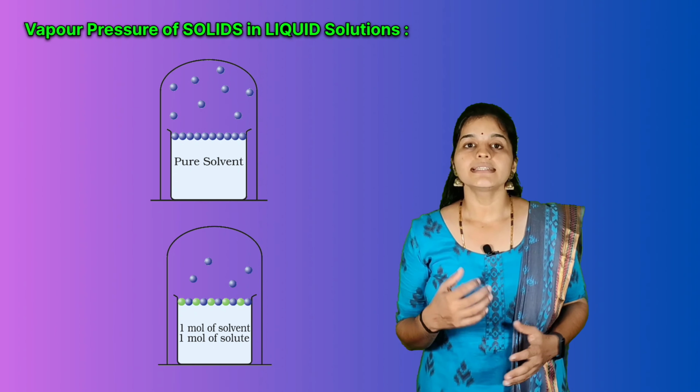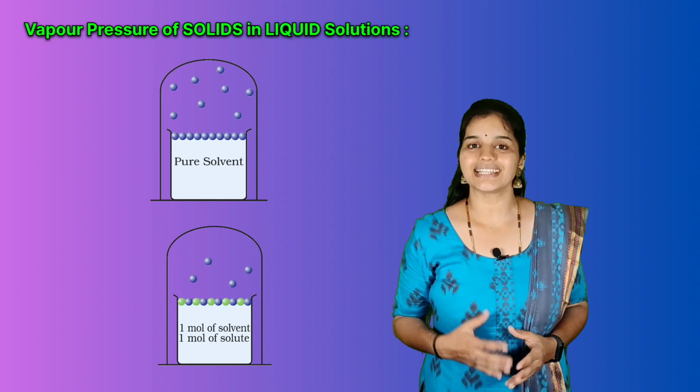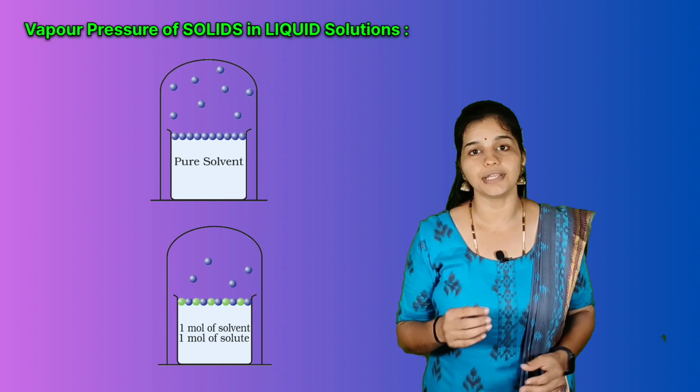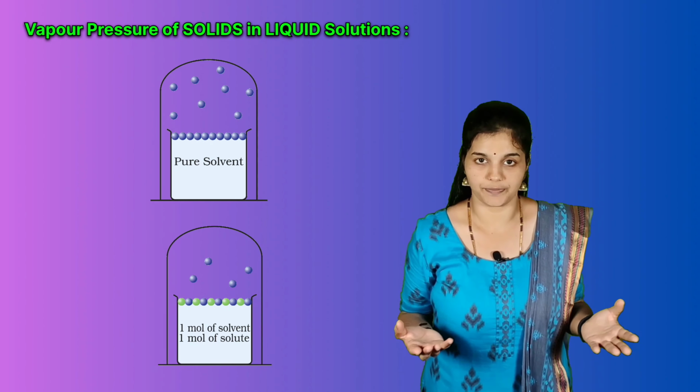Now, suddenly you will think, how much decrease would be observed in the vapor pressure of a pure solvent when we add a non-volatile solute?